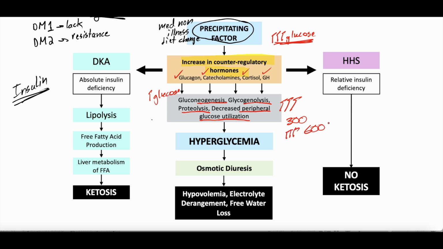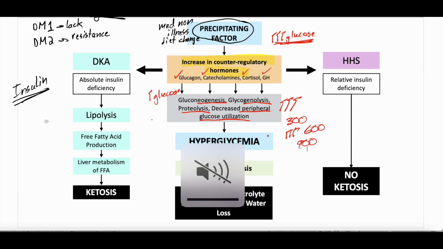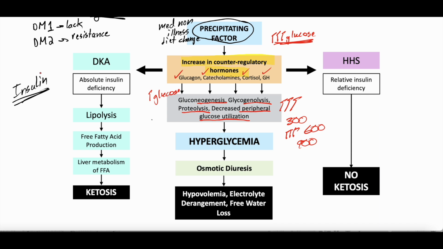Now the circulating glucose in the body is 600. It's 900. It is increasing more and more, but without insulin, our body still cannot recognize that there is glucose circulating. So what happens then is all these things lead to hyperglycemia, worsening and worsening hyperglycemia.